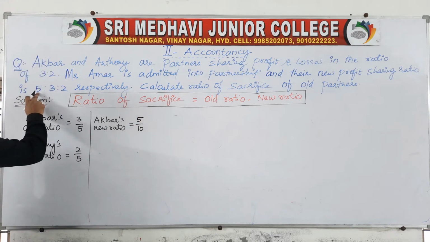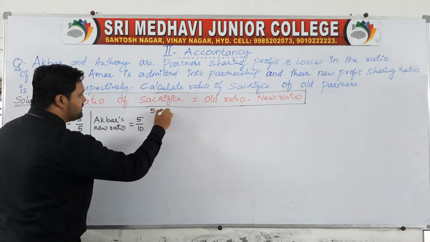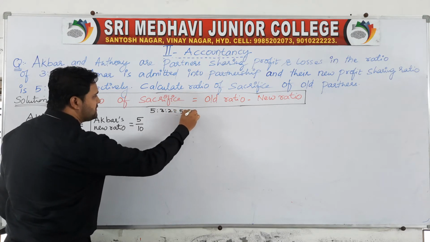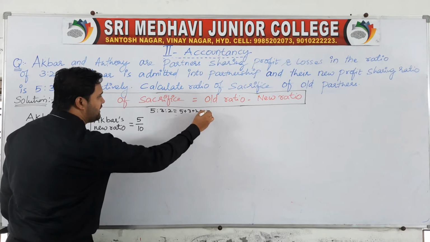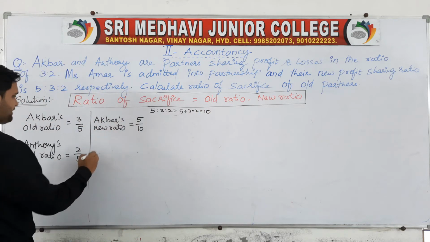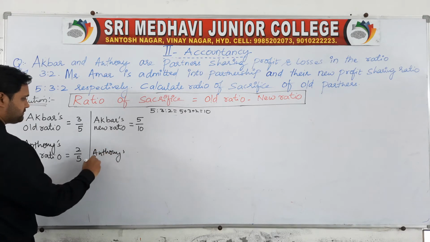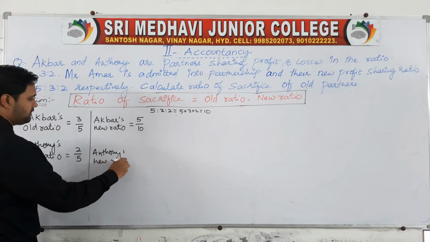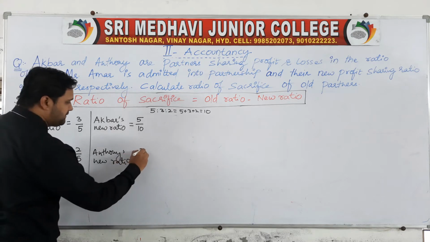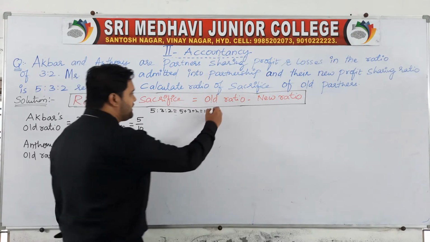You add 5 plus 3 plus 2, which gives 10, and this is your denominator. So 5/10 is the new ratio of Akbar, and Anthony's new ratio is 3/10.